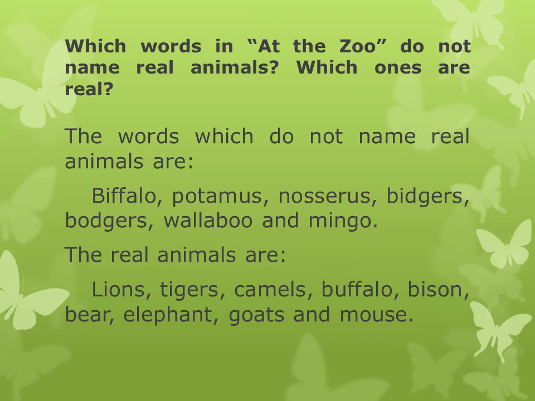Which words in At the Zoo do not name real animals? Which ones are real? Answer. The words which do not name real animals are buffalo, potamus, rhinoceros, bidgers, bodgers, wallaboo and mingo. The real animals are lions, tigers, camels, buffalo, bison, bear, elephant, goats and mouse.